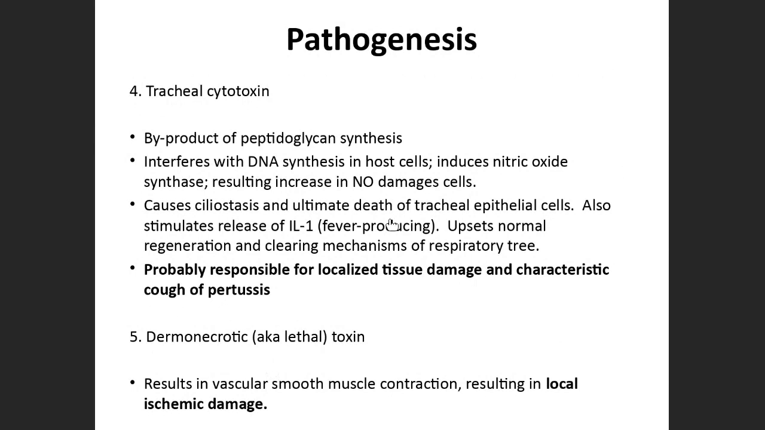Now followed by tracheal cytotoxin. This tracheal cytotoxin is produced as a byproduct of peptidoglycan synthesis. How it acts is it induces nitric oxide synthesis, and it basically causes local tissue damage. It completely interferes with the DNA synthesis, and it damages the host cells.